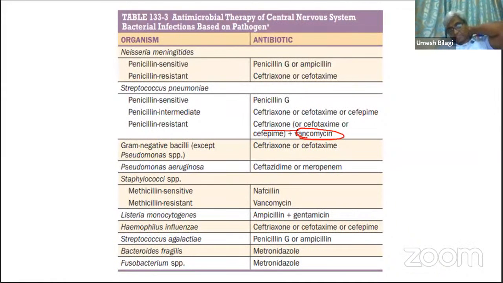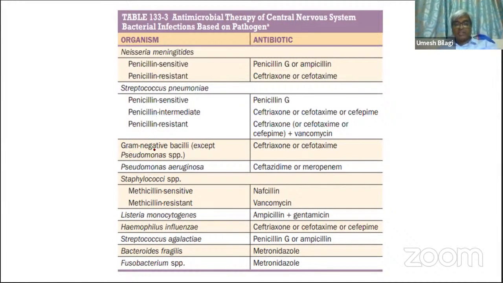That is along with ceftriaxone. That's why, apart from staph, vancomycin is advised, because of this penicillin resistance. This is the commonest organism which causes meningitis, and there's a possibility that it is penicillin resistant. So add ceftriaxone plus vancomycin. There's a combination they give. This is an empirical treatment.